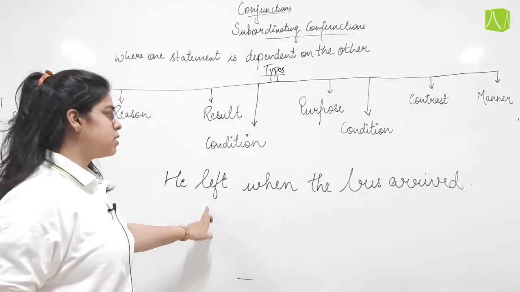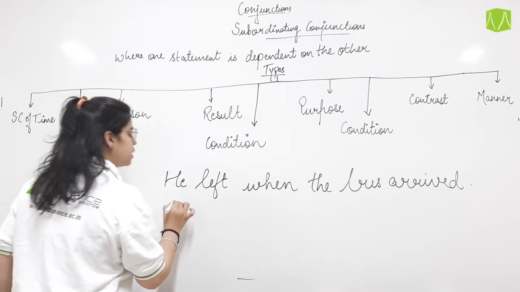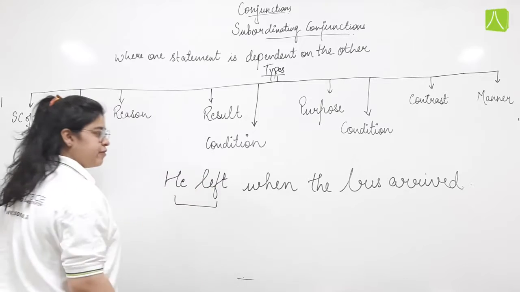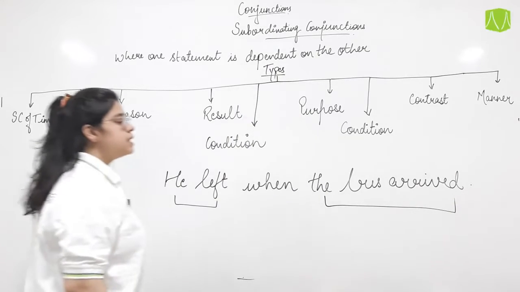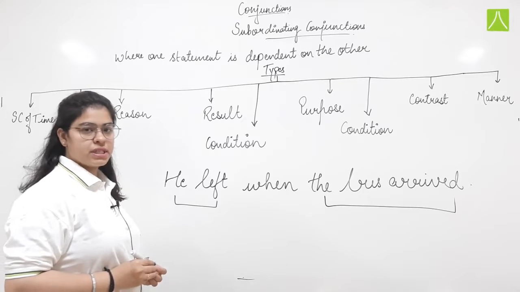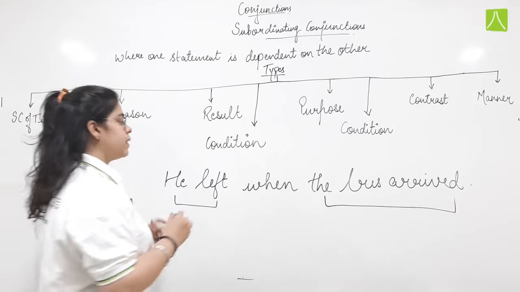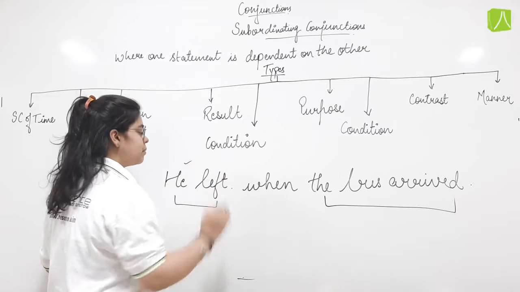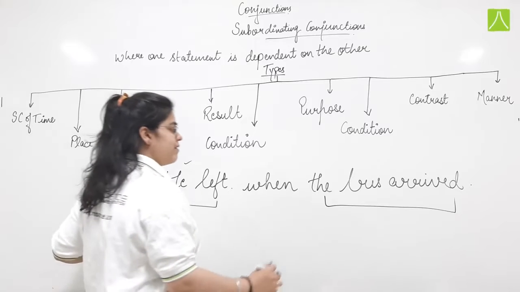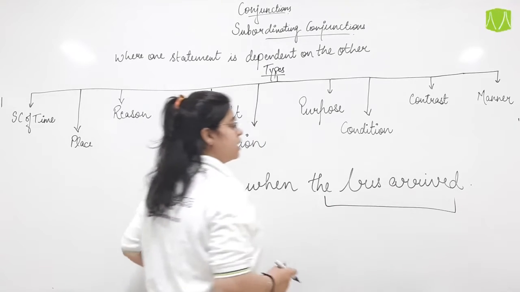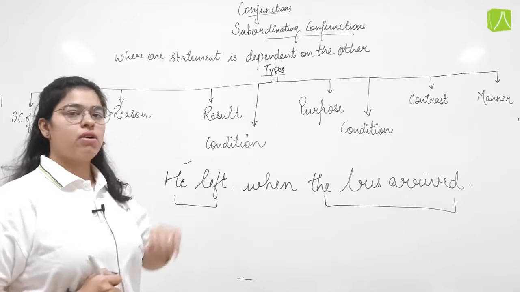He left when the bus arrived. Now, he left and the bus arrived. These are two separate statements made, but here one is depending on the other. He left can be a statement or a sentence in itself, but when we write the bus arrived, now this needs something to be dependent on.